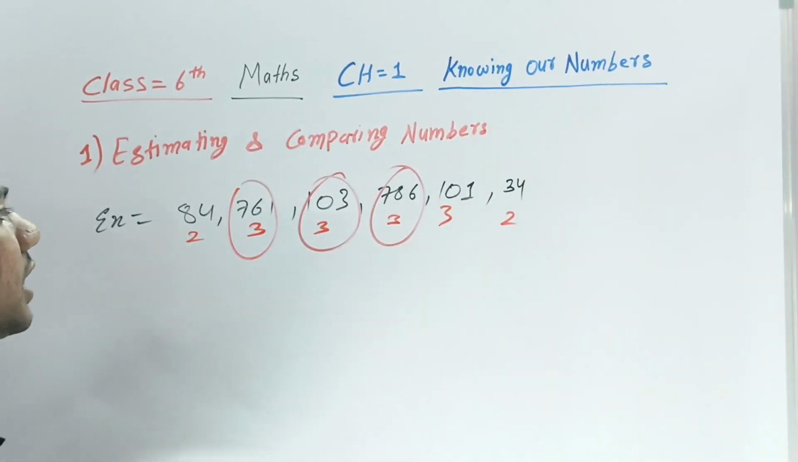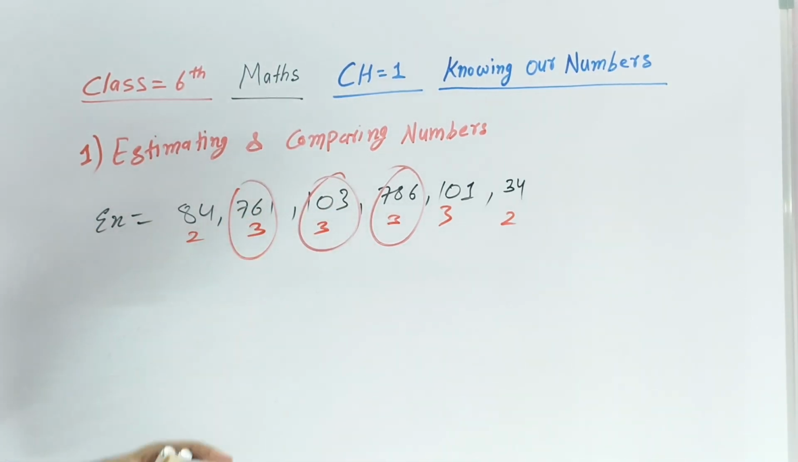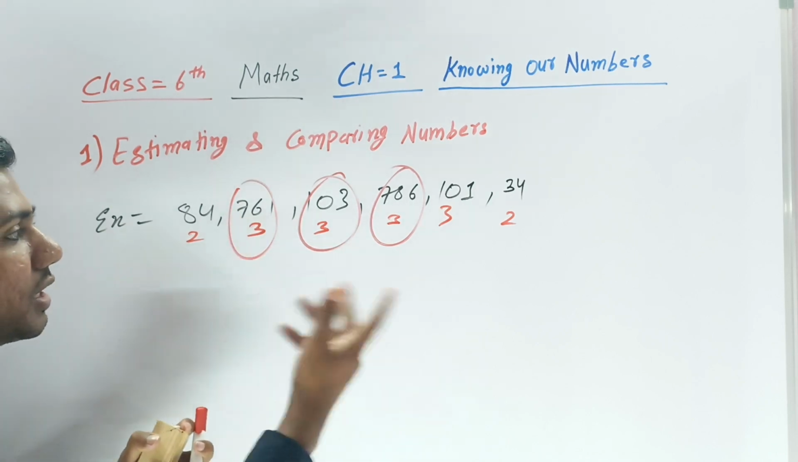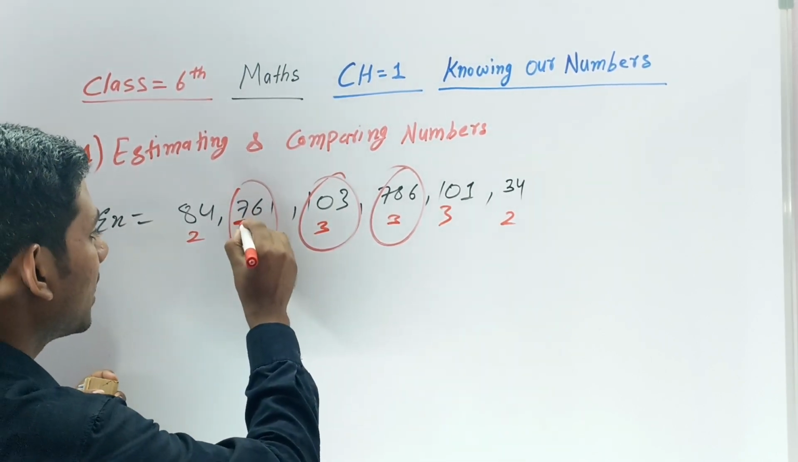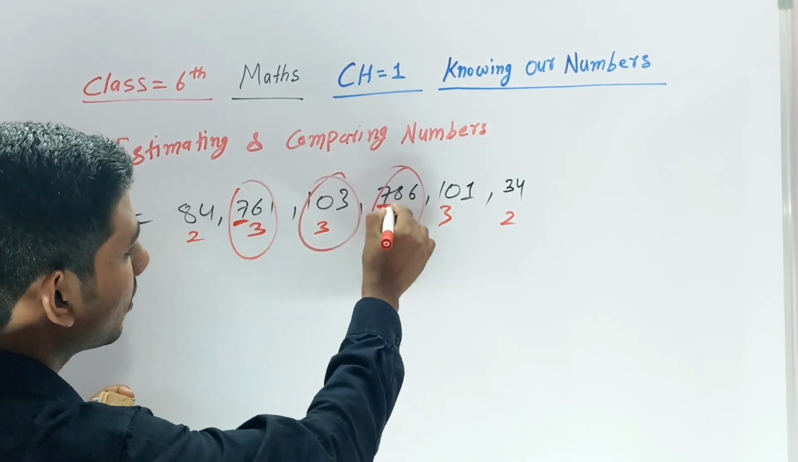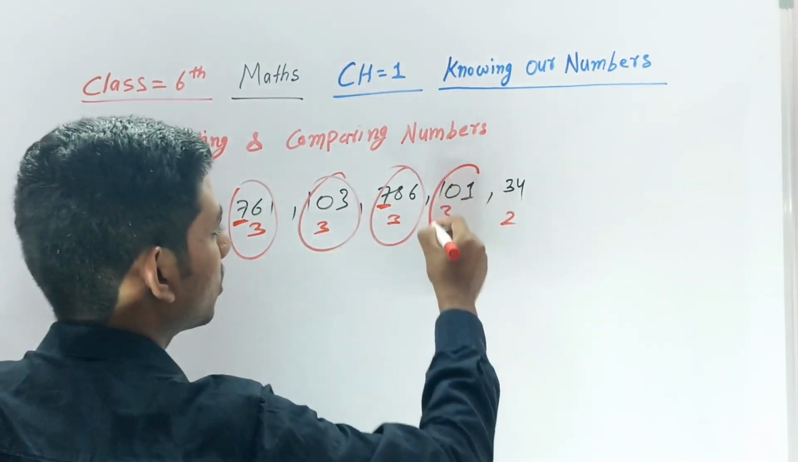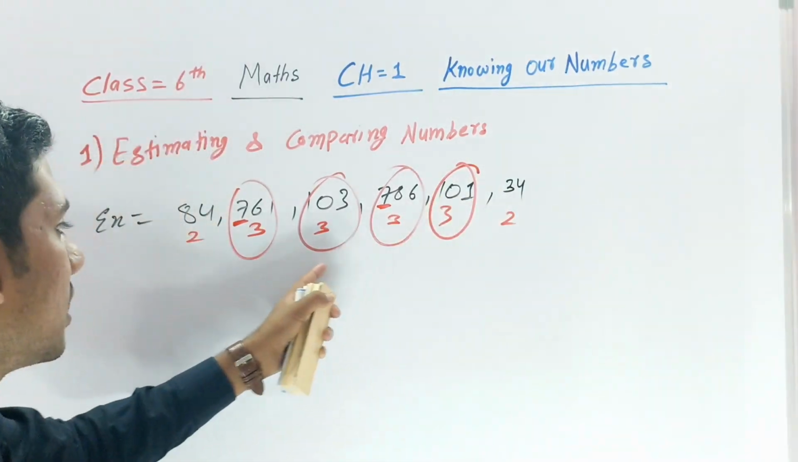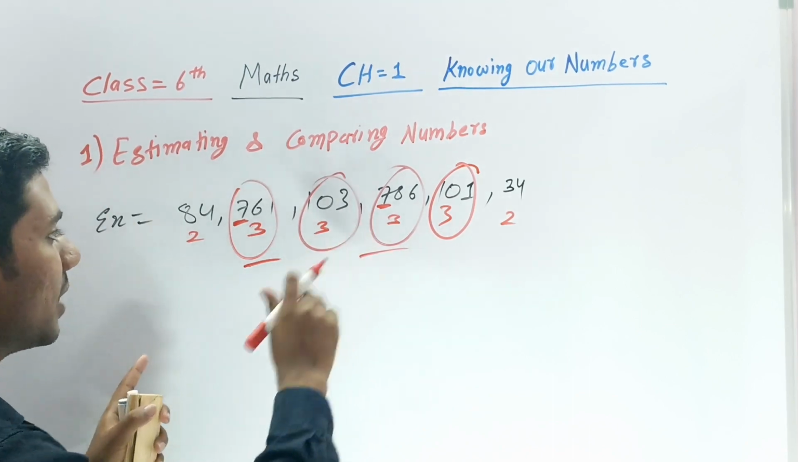Now in these 3-digit numbers, let's see which number is greater. Look at the last digit, which number has the greater last digit. In this one, 7 is greater, and in that one it is not. In this one both are equal. Okay, in these 3-digit numbers, this 7 is greater, and both this and this have equal 7s.